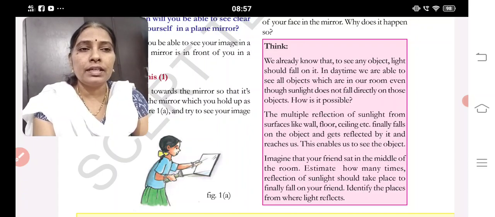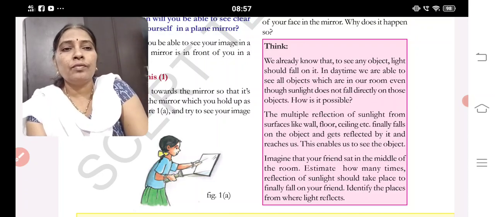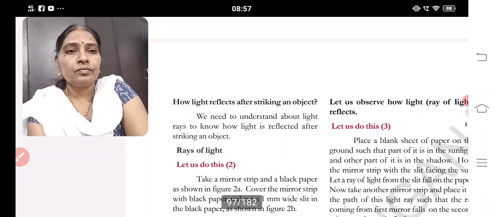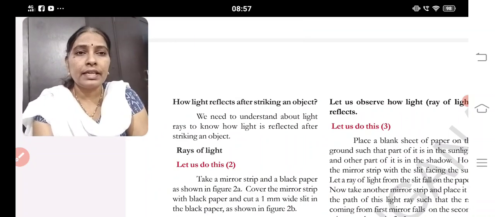Imagine that your friend sat in the middle of the room. Estimate how many times the sunlight would be reflected before it finally falls on your friend. Identify the places from where light reflects. How does light reflect after striking an object?